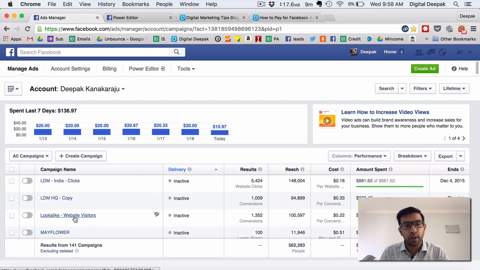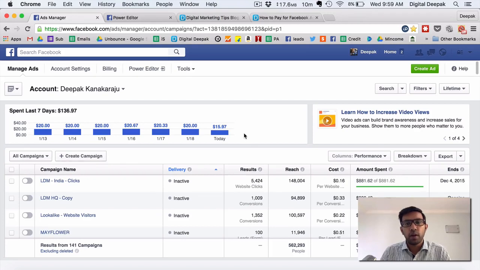Here is another campaign for Learn Digital Marketing. Here you can see there have been 1,352 conversions, right? And 1 lakh people have been reached with this ad, and the average cost per conversion is only 22 cents. 22 cents is less than 15 rupees, right? Right now my Facebook account is denominated in dollars because that's how it was when I set up the account, but you can set up a Facebook account which is denominated in Indian rupees as well, if you feel that that's what makes sense for you.